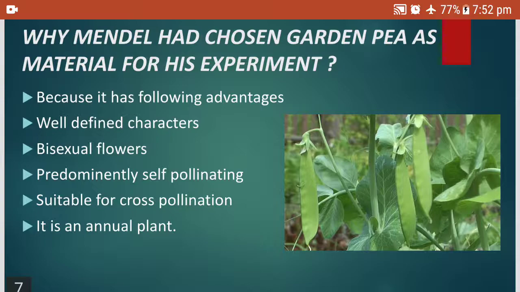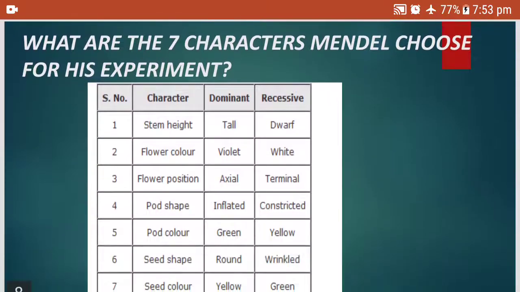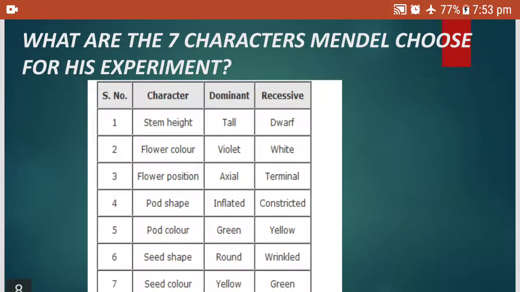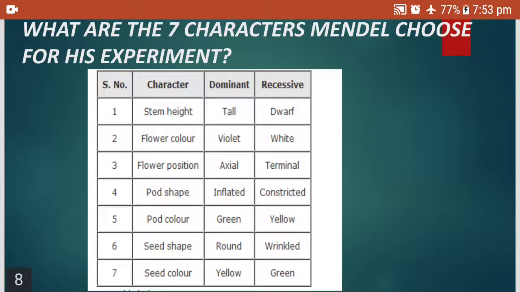Okay, children. Another question that is expected in the exam is, what are the 7 characters Mendel chose for his experiment? He decided to take the pea plant. Then in the pea plant also there were various features. So he selected these. Stem height.